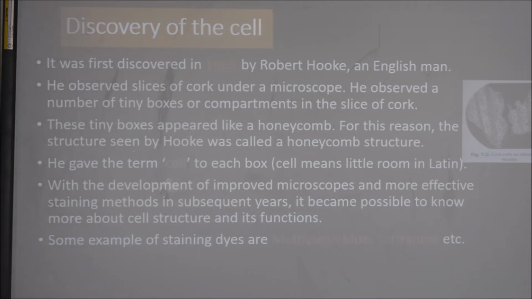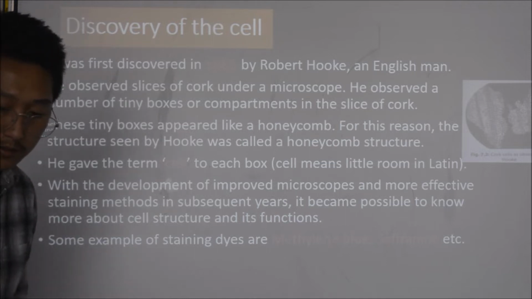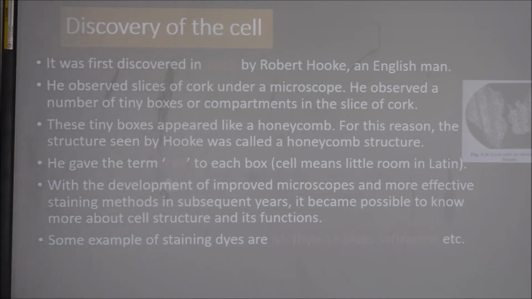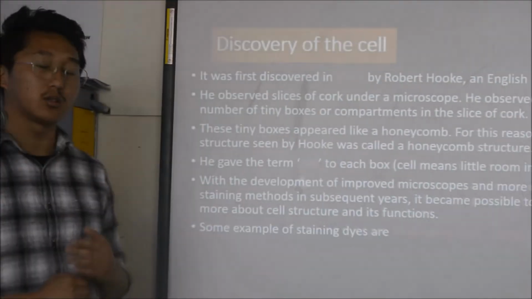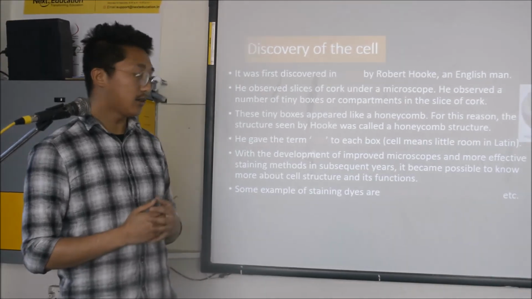Some examples of staining dyes are methylene blue, safranin, etc. These methylene blue and safranin are the dyes that are used to stain the cell so that the cell can be visible under the microscope.